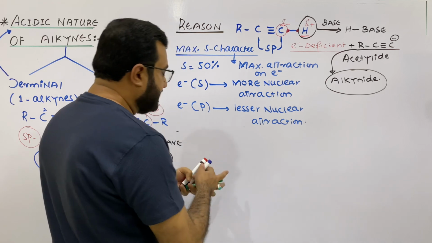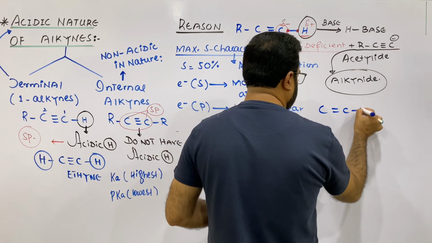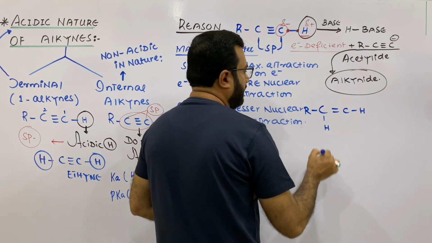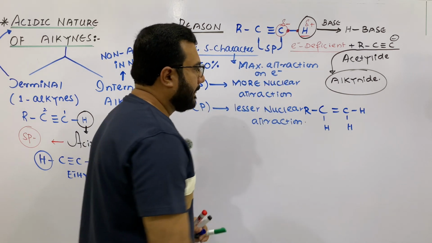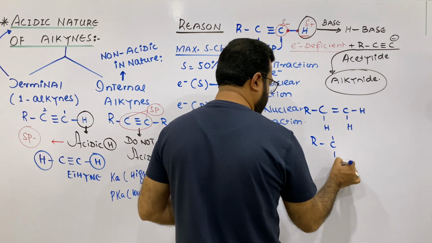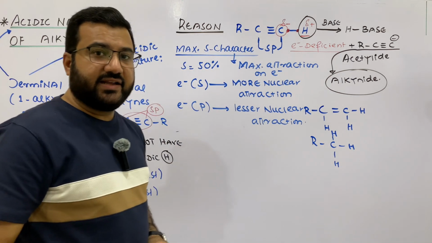Now, my dear students, in case of some alkene, or in case of an alkane, why do they not show the acidic character?